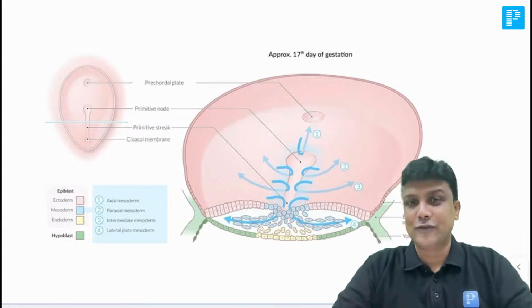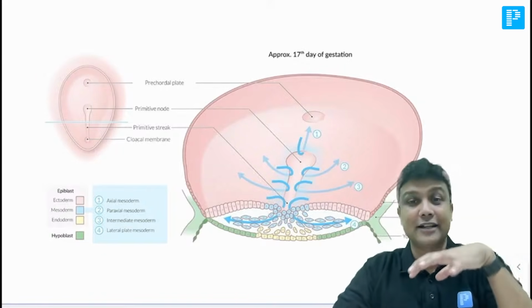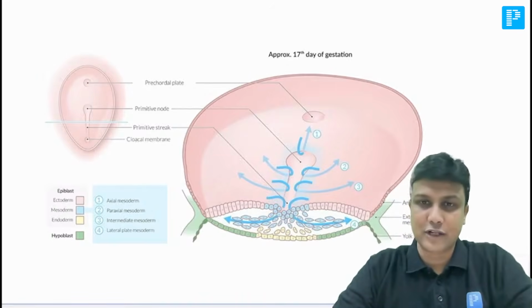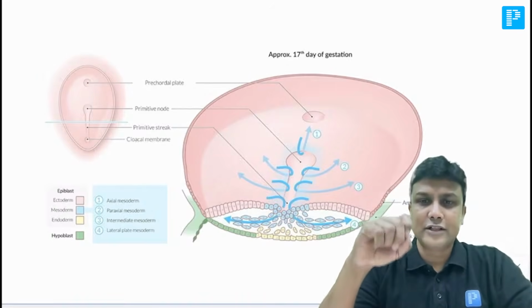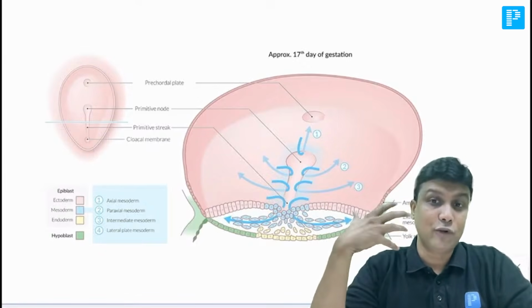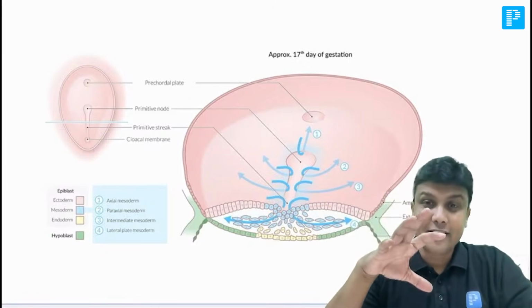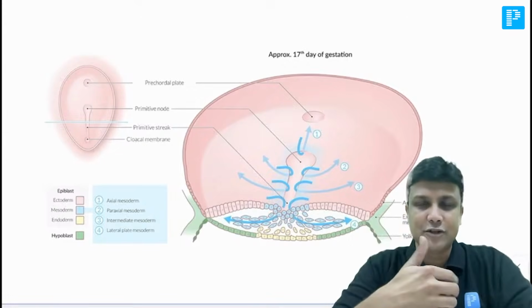And now what is the site of implantation? I told you the site of implantation is exactly at the junction of the fundus and the body of the uterus. On which wall? On the posterior wall. So at the junction of the fundus and body of the uterus, on which wall? Posterior wall. Exactly there, implantation will take place. Now, once it gets implanted, from there onwards begins your second week.